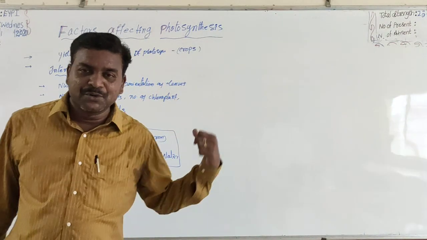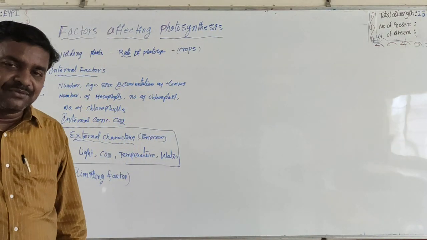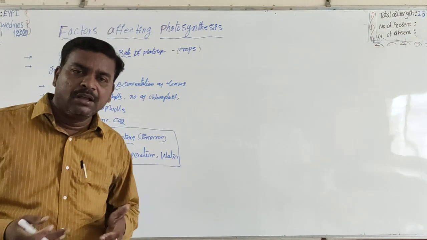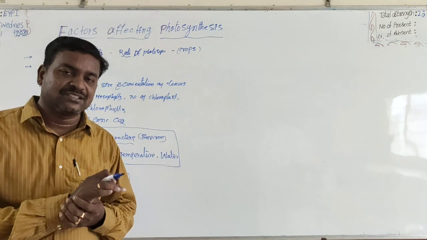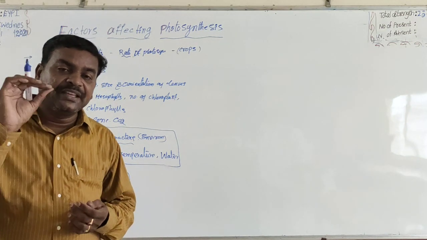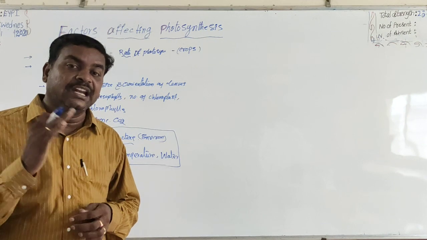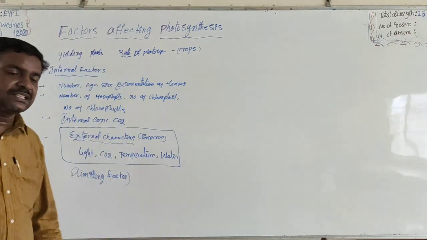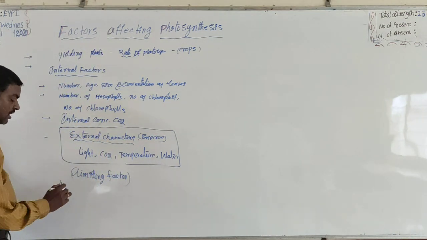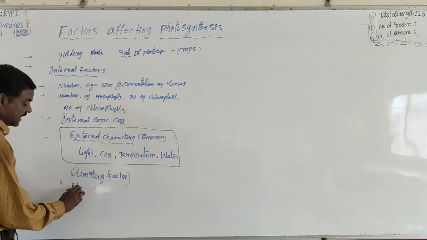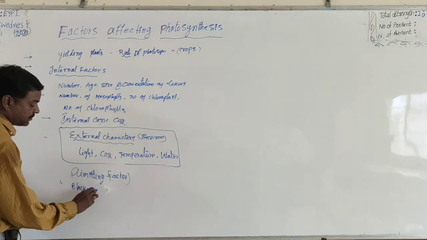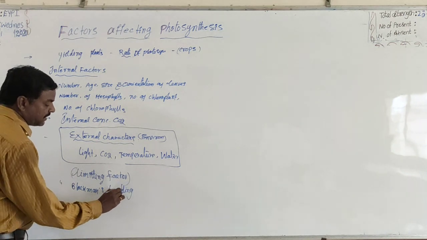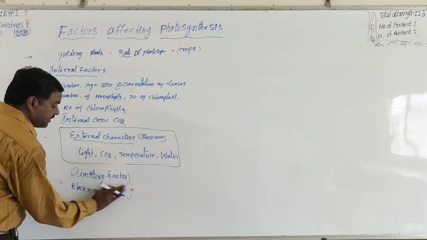What is the limiting factor for photosynthesis? CO2 is the limiting factor, because when compared to other factors, CO2 concentration in the atmosphere is very low, that is 0.03%. It is a very low concentrated factor. The rate of the process is limited by this limiting factor, which is present in very low concentration. And this phenomenon was discovered by the scientist Blackman. Blackman's law of limiting factor.